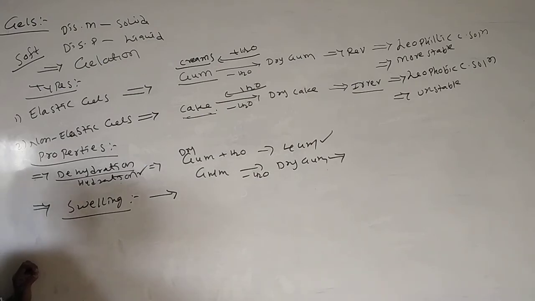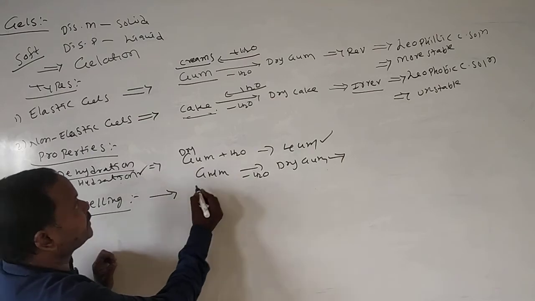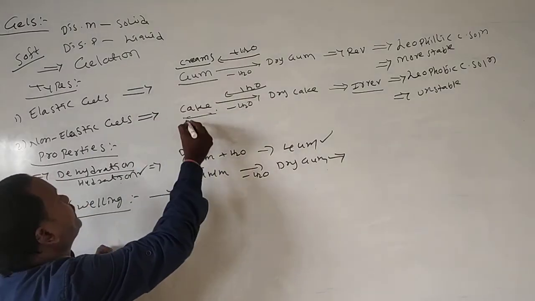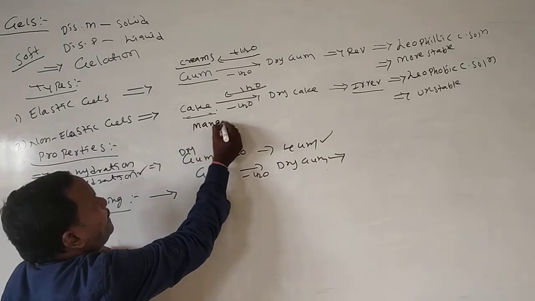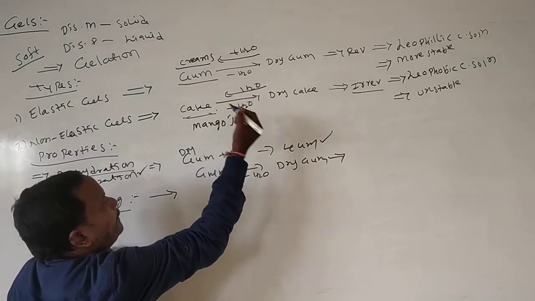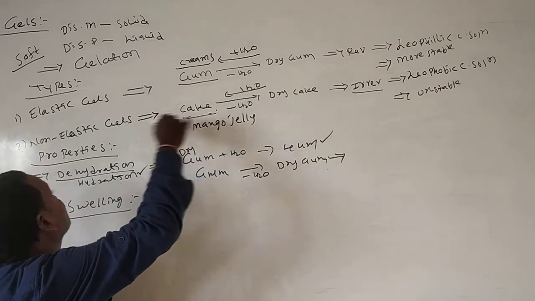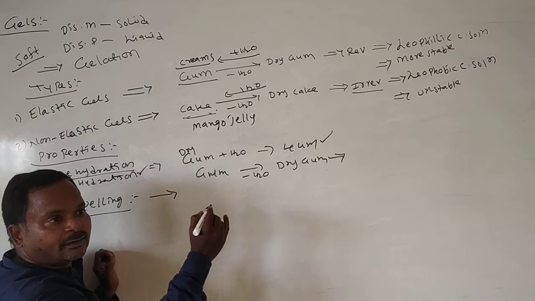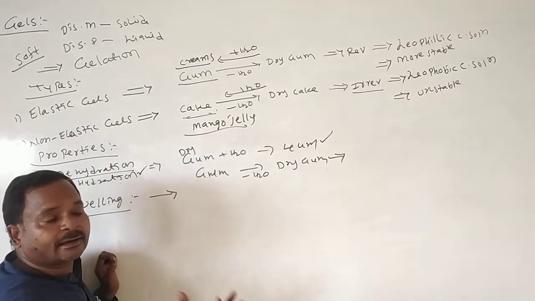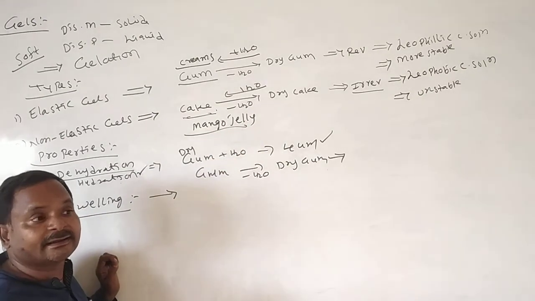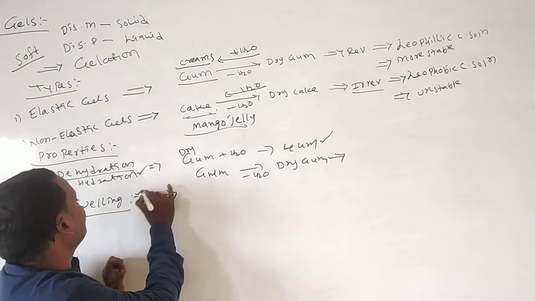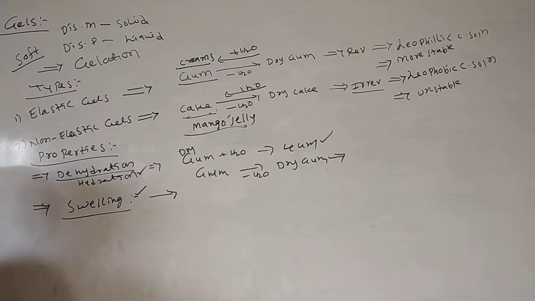The size of the gel material increases. Take mango jelly, chocolate mango jelly, all those are the best examples for non-elastic gels. If you add some amount of water to mango jelly, what happens? It allows the water and it can swell. That property we call swelling property.